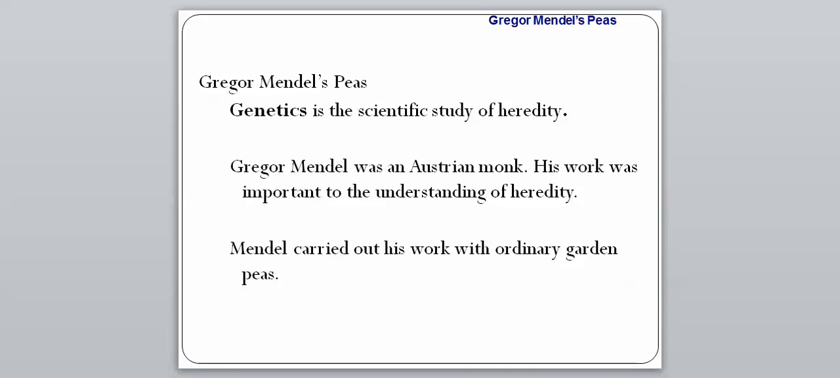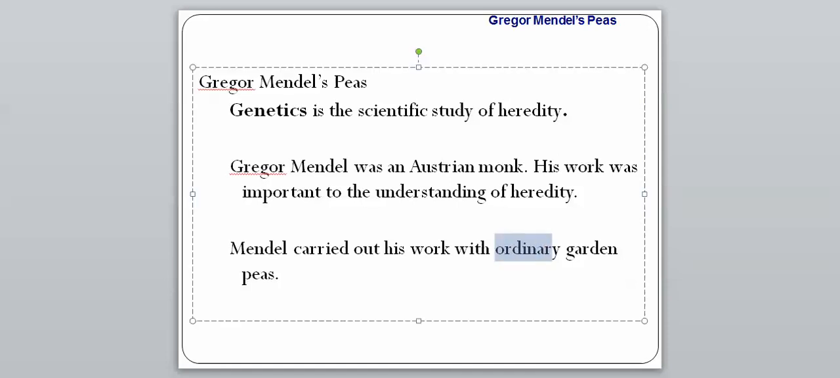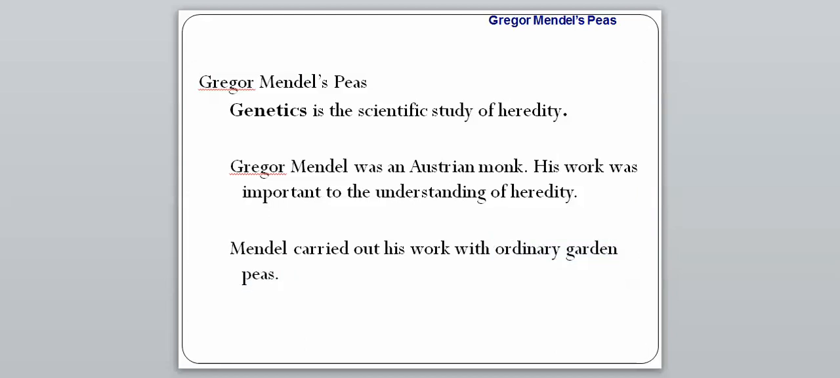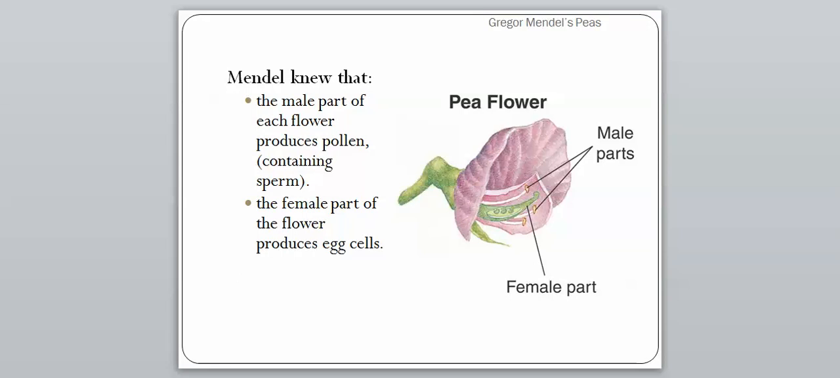And he carried out all of his work with ordinary garden peas. So that is another important thing we're going to need to know, is that he carried out his work with ordinary garden peas. And so some background information on what Mendel knew. So he knew the male part of each flower produces pollen, which contains sperm, and he knew the female part of the flower produced eggs. So that's just some basic botany there. So that's what he knew about those pea plants.